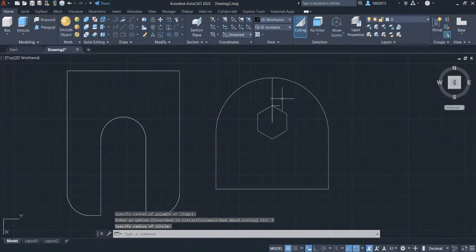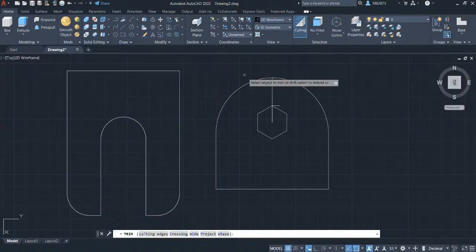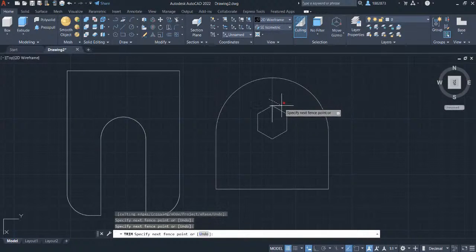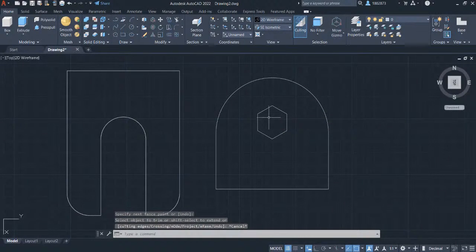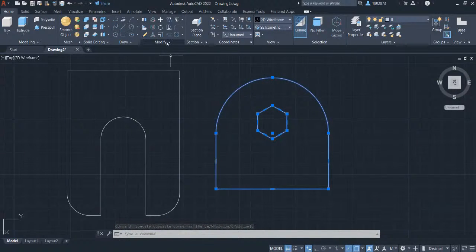Let's trim out the guidelines and grab the trim command in the modify panel. Select the lines to be trimmed out. Press escape. Let's convert all the objects into a polyline. Create a window selection. Head over to the modify panel. Under the modify panel, select join.